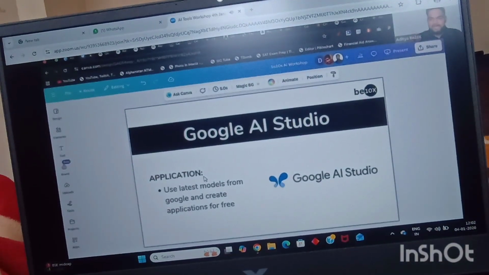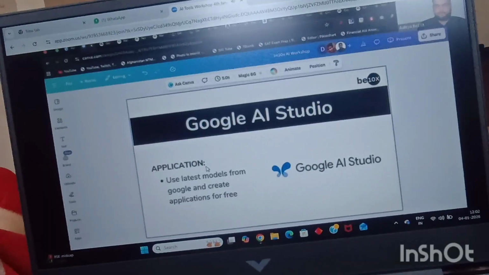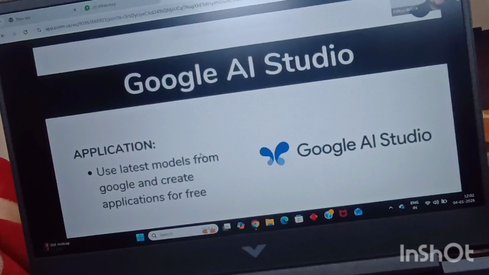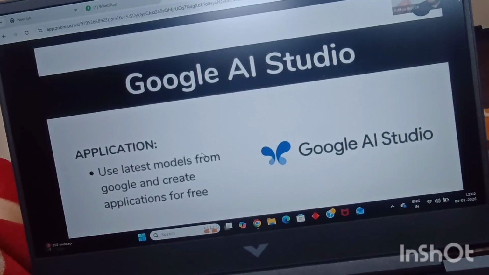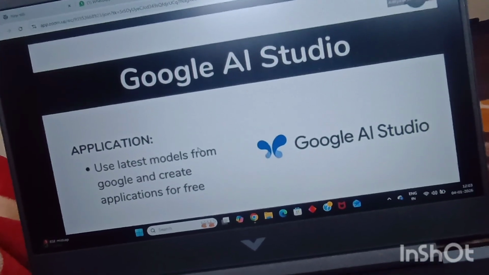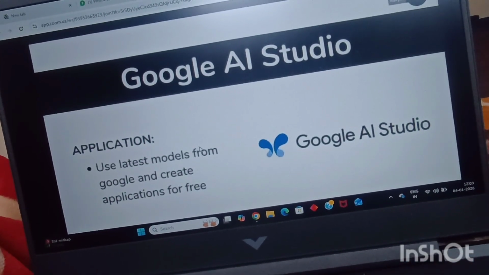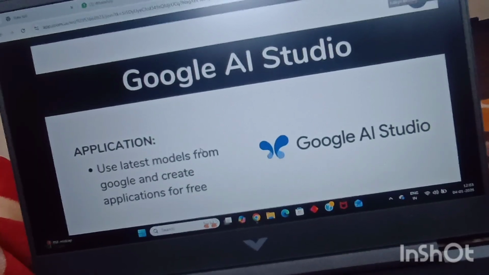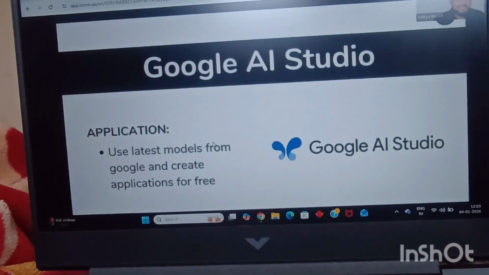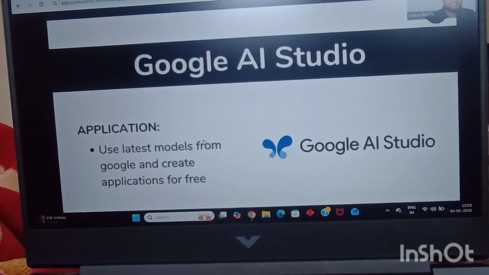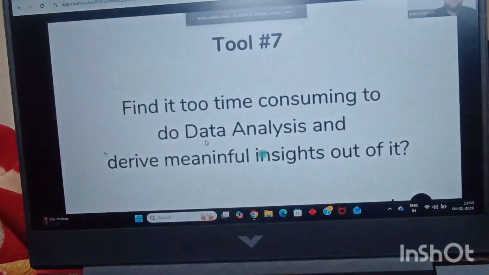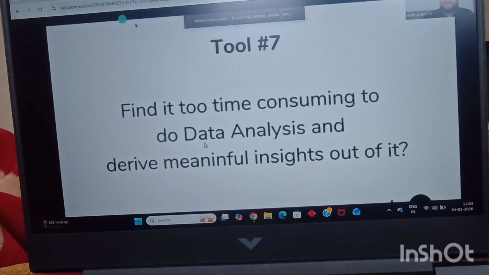So now we have seen how you can create apps, how you can create the front end and back end of everything. What is the one more thing that every working professional has to do on a daily basis? Meetings, Excel, reports, data. By the way, folks, would you like to handle your data in a 10x way? Yes. Absolutely. So for doing that, I would like to invite Goenka, and he will show you how you can handle your data in a 10x way by using AI.